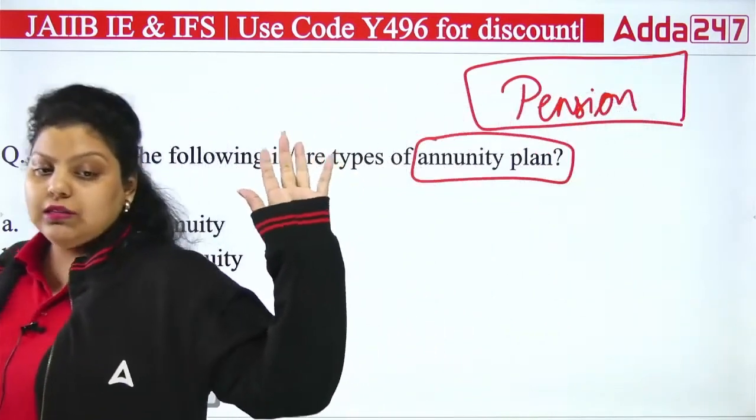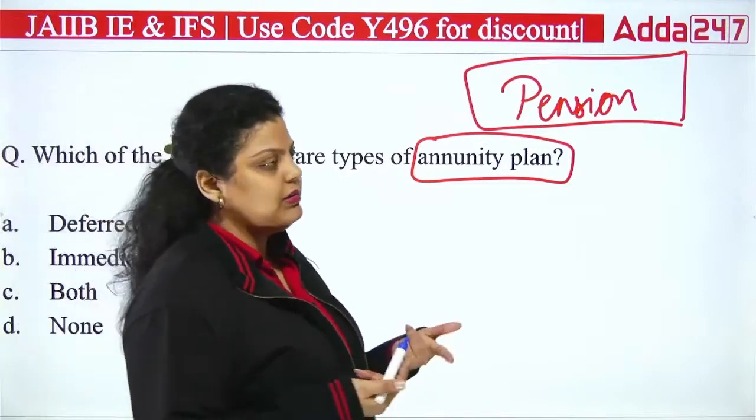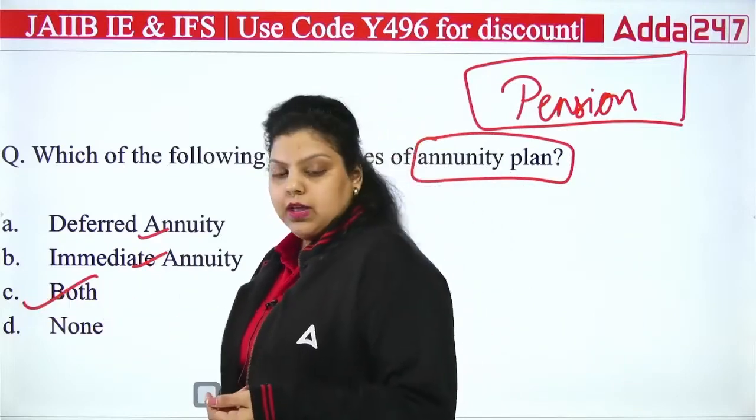So you have to answer which of the types of annuities there are: deferred, immediate, both, none. It's a very simple question. There are two types of annuity plan only. First is deferred, second is immediate. It means the right answer is C.